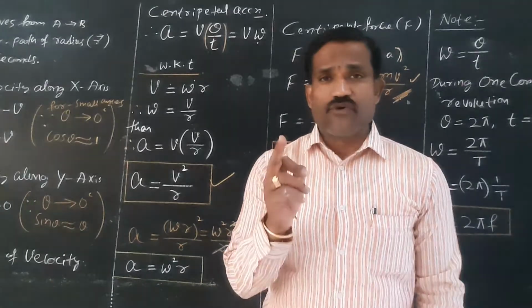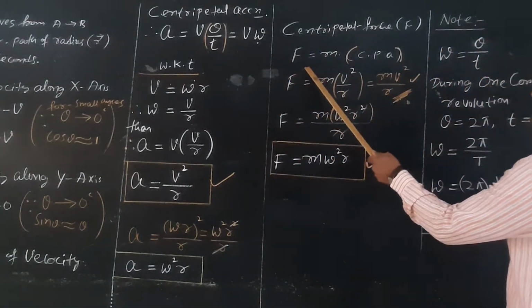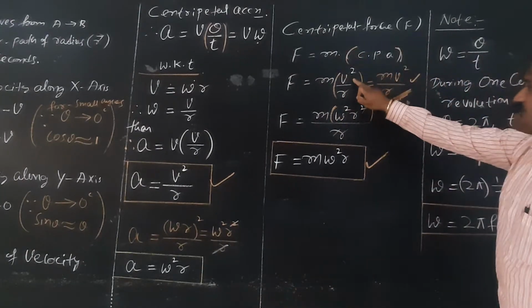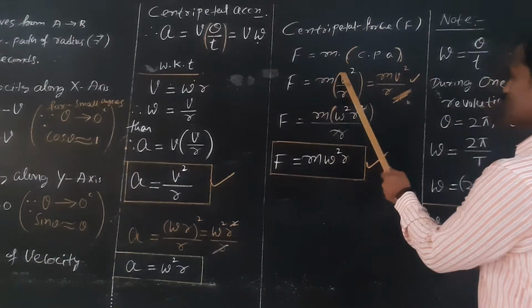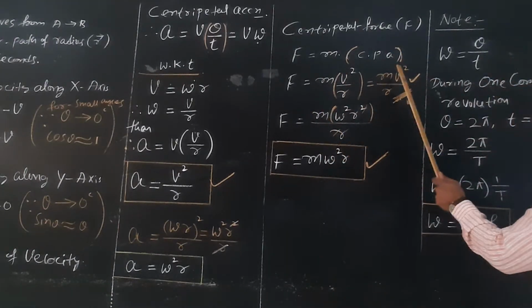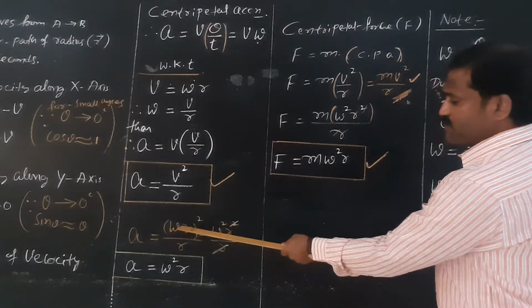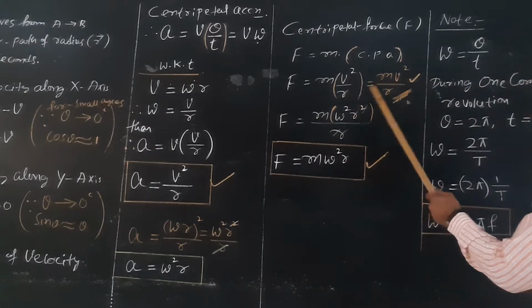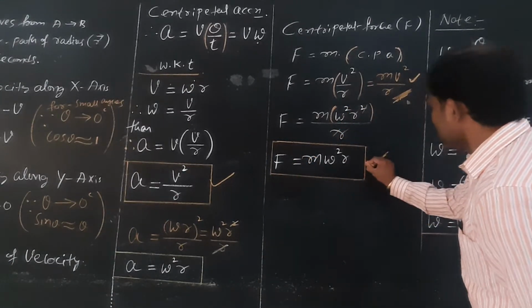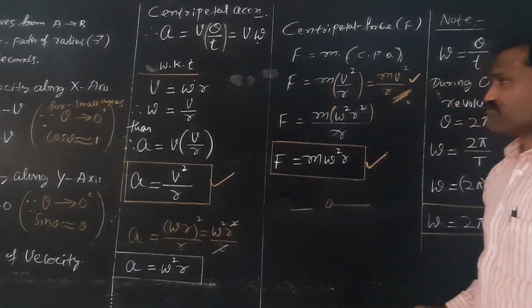Here, force is equal to mass into centripetal acceleration, which is v square by r. Therefore, F is equal to m v square by r in terms of linear speed. We know that V is equal to omega r, so V square is omega square r square, and one r gets cancelled. Therefore, we get centripetal force in terms of angular velocity. This is the end of the derivation.